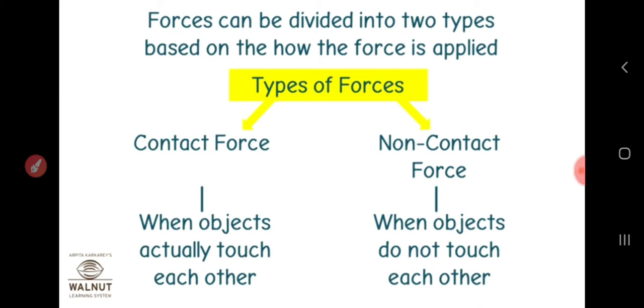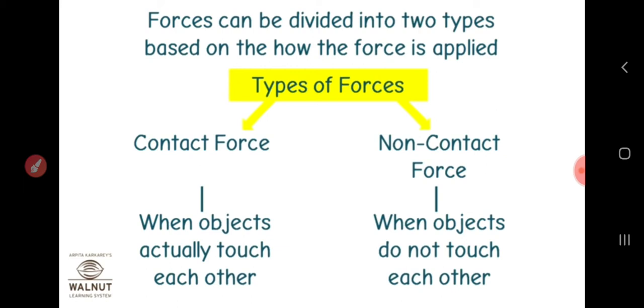Today we are going to discuss the new chapter of force. What is force? When we apply force on an object, it is called force. Simply, we can say force means push or pull.